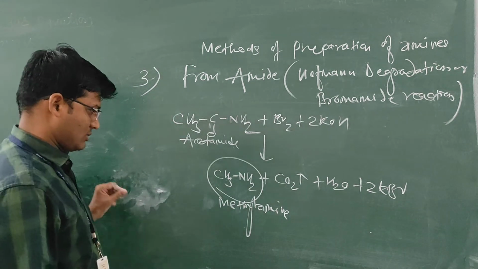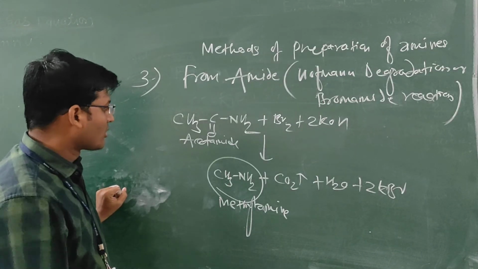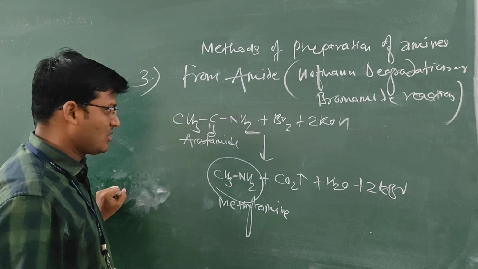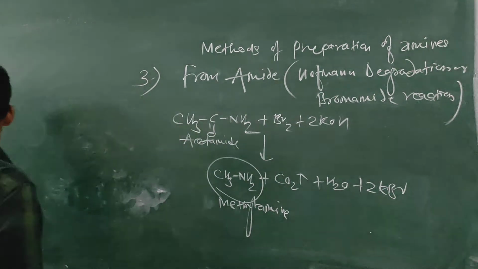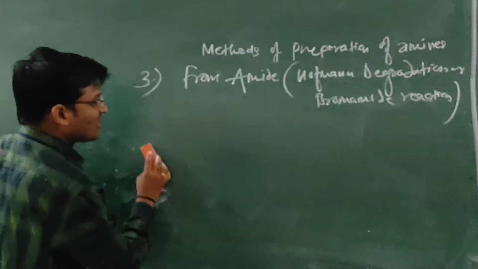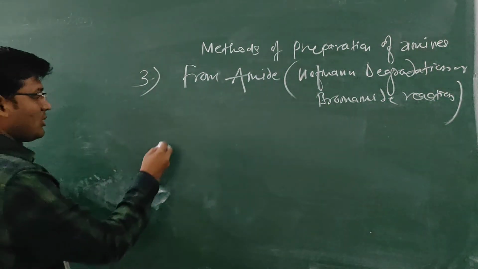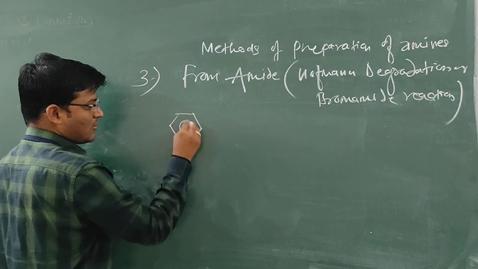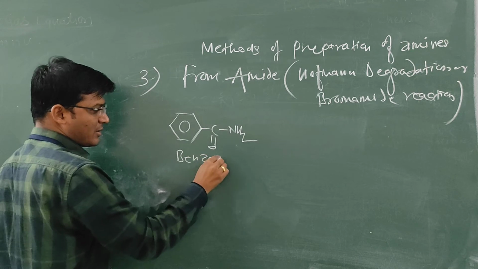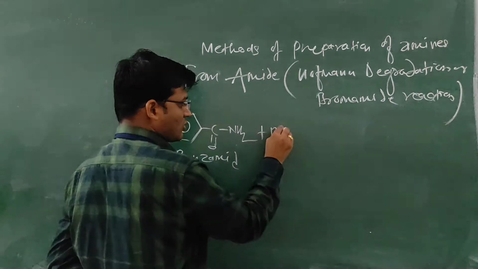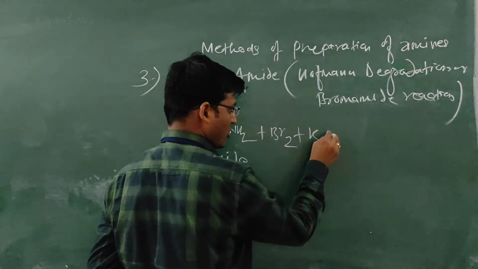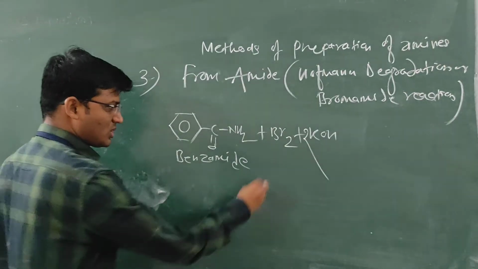Now, by taking benzamide, we can prepare aniline. C6H5CONH2, this is the benzamide, plus Br2, the reaction of benzamide with bromine in presence of KOH, 2 moles of KOH taken.